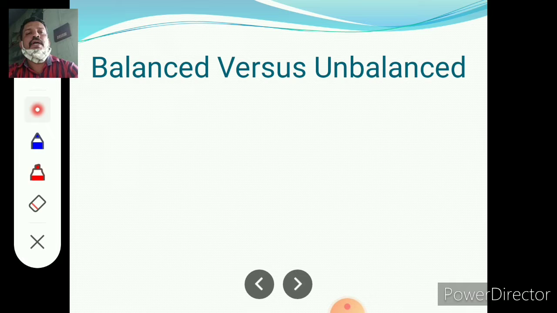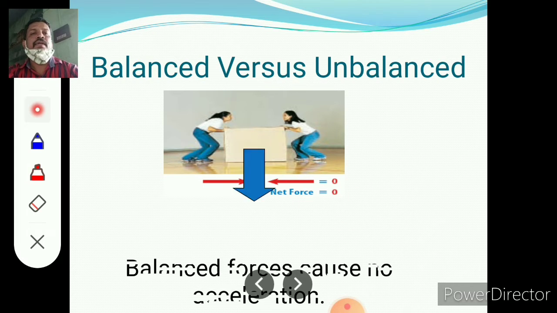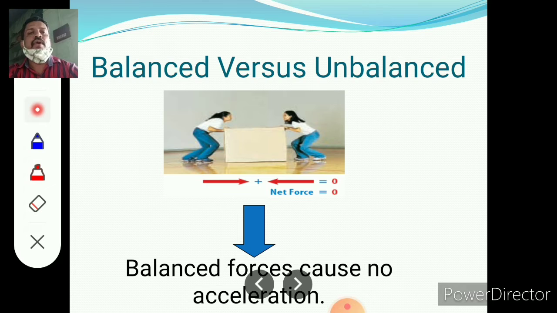Balanced versus unbalanced. If two girls apply force on a box in opposite directions, the net force is zero. A balanced force causes no acceleration.